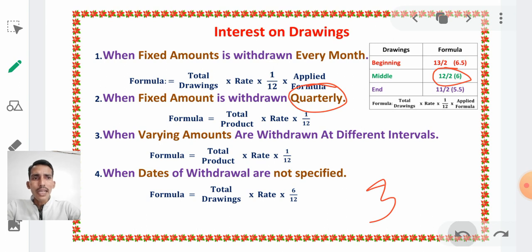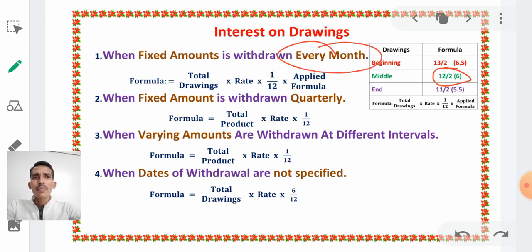Every month means he withdraws in April, May, June, July and so on. But quarterly means if he withdraws in April, he won't withdraw in May and June. In July he again withdraws for personal use. Therefore, quarterly means every 3 months.